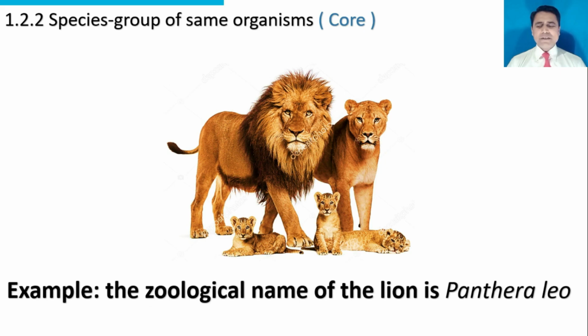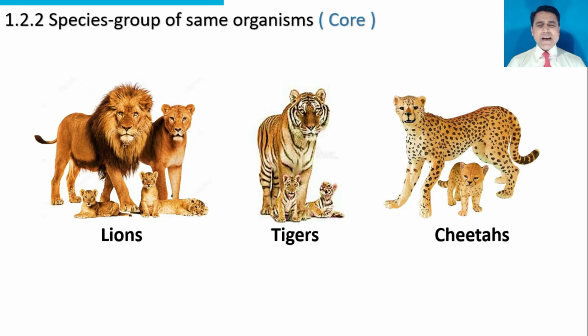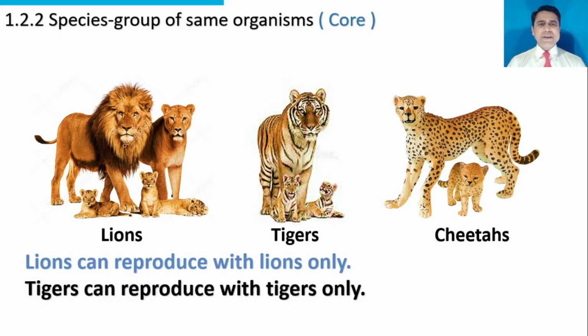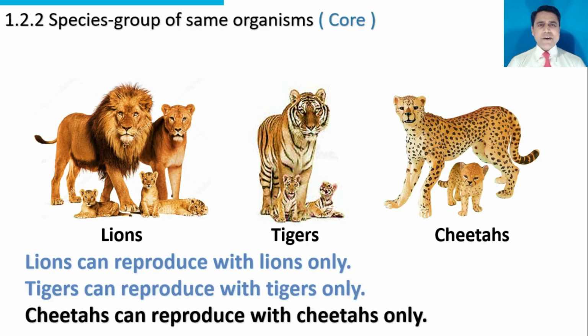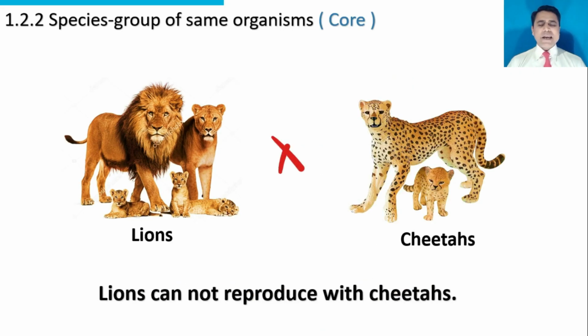Example of species: the zoological name of lion is Panthera leo. Panthera is the genus name of lion and leo is the species name of lion. These are lions, tigers and cheetahs. Lions can reproduce with lions only. Tigers can reproduce with tigers only. Cheetahs can reproduce with cheetahs only. Lions cannot reproduce with tigers. Lions cannot reproduce with cheetahs.